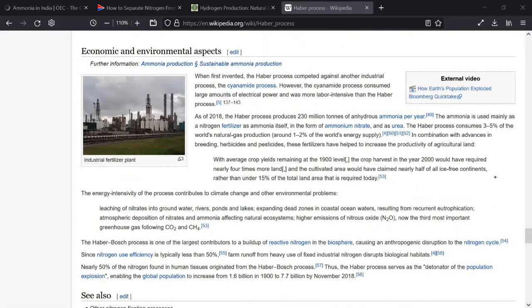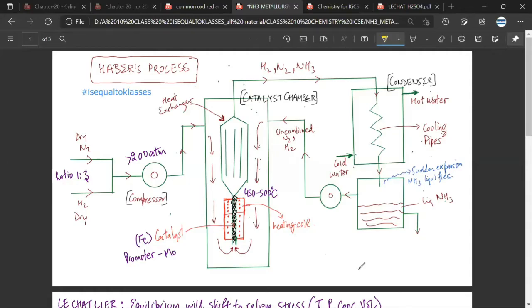No. Now whenever you have time, you can go through this. The yield of the crop increases substantially when fertilizer is added to it. Have you understood? Yes, sir. Now ammonia is used for making fertilizers. Now have you understood how ammonia helped in increasing the population? Yes, sir. So now after this trivia, let us start making sense of what we are saying.